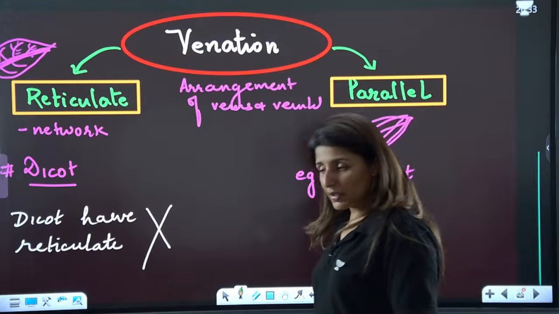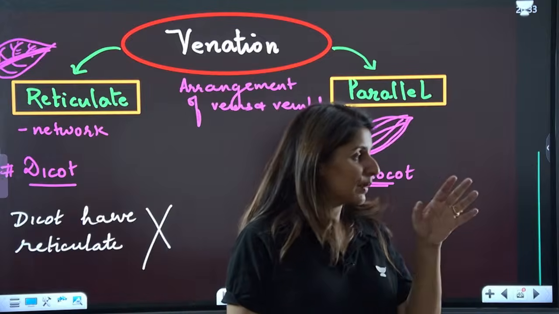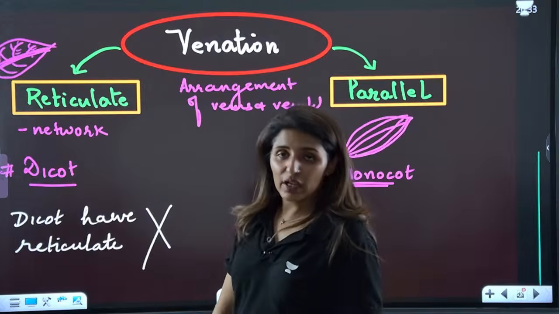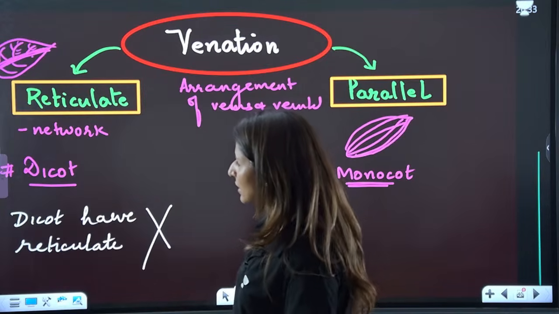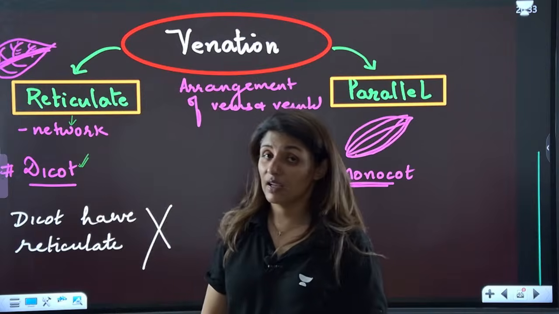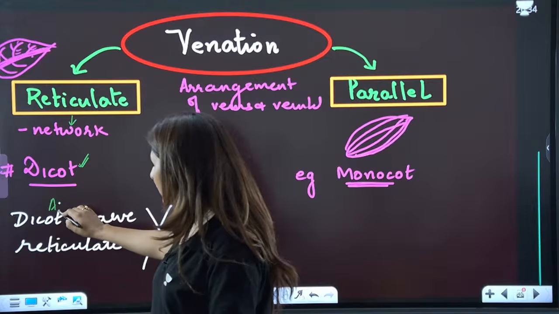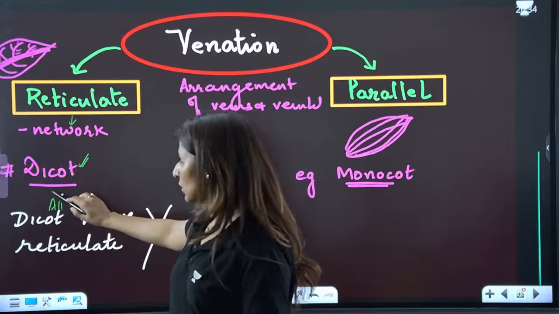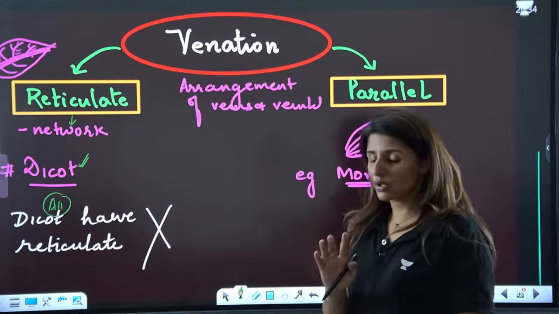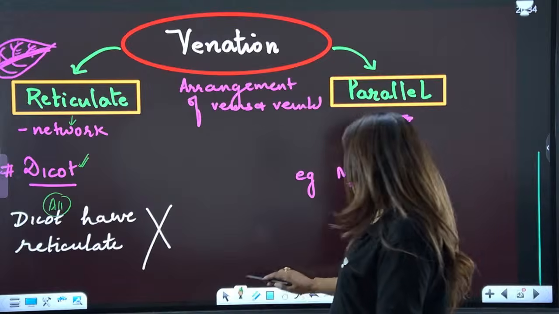Now, the next point about leaves is the arrangement of veins in their lamina. If we talk about the arrangement of veins and veinlets, we have two types of arrangements. One is reticulate, that is network-like. This is a typical case of dicots, but not dicots only. If I say all dicots have reticulate venation, this will be a wrong statement. There are exceptions in which monocots also show reticulate, but we don't have to talk about it. Then parallel venation.